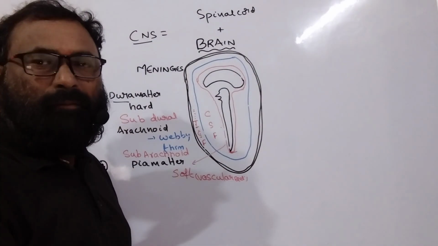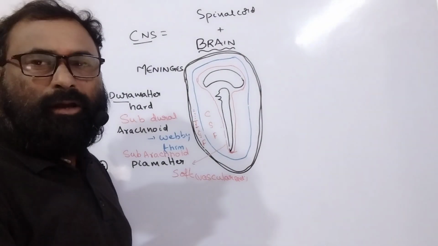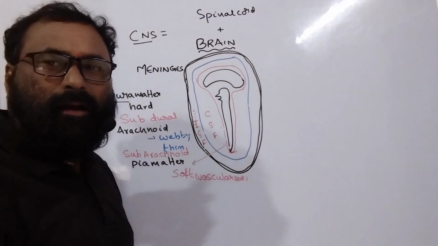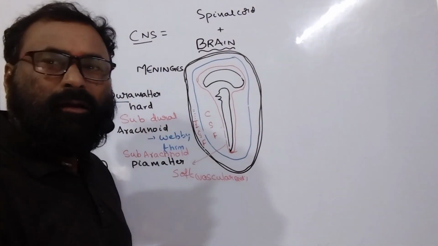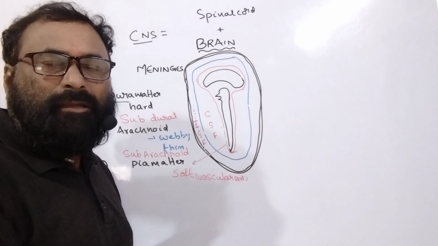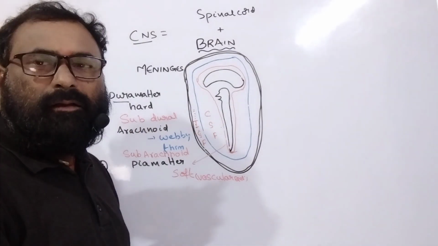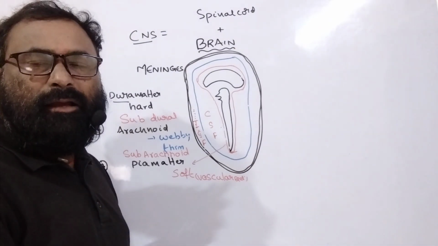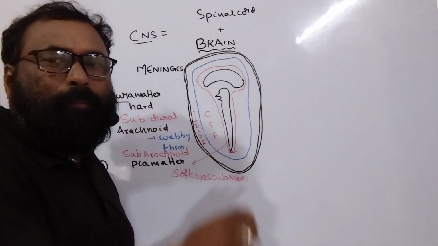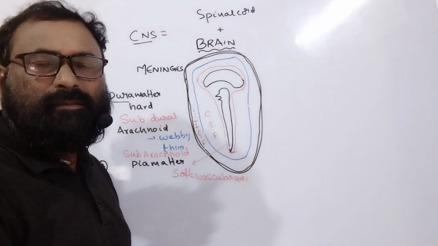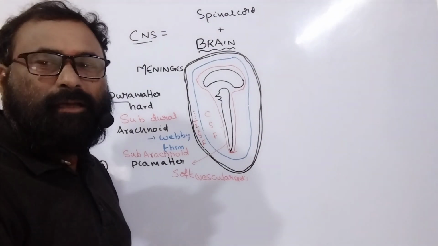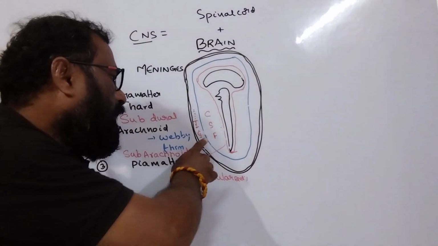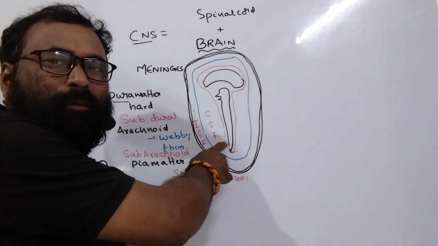What is the thin membrane? Arachnoid. What is the soft membrane? Pia. What is the hard membrane? Dura. The gap between the first two membranes is the subdural space. The gap between arachnoid and pia is the subarachnoid space, where cerebrospinal fluid is present, between the blue colored arachnoid membrane and the red colored membrane.